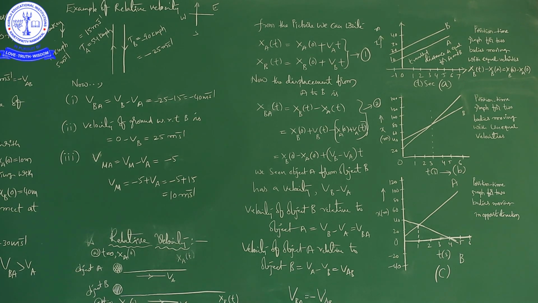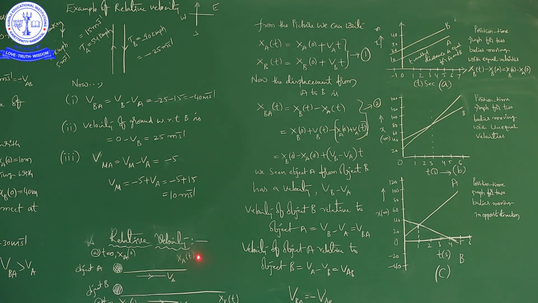So, just now we discussed relative velocity in the last class. This is the picture which shows the relative velocity concept, right? Here we have two objects, object A and object B. One is moving with average velocity VA, another one is moving with average velocity VB. At time t equals 0, these are the positions of the two objects A and B: XA for A, and XB for B. So, XA of 0, XB of 0.